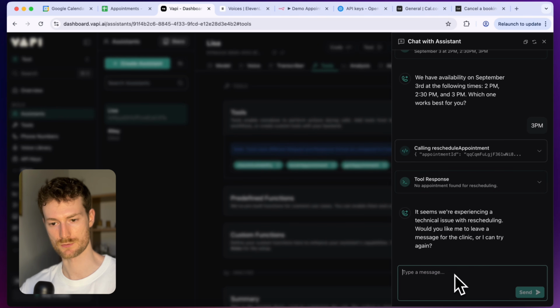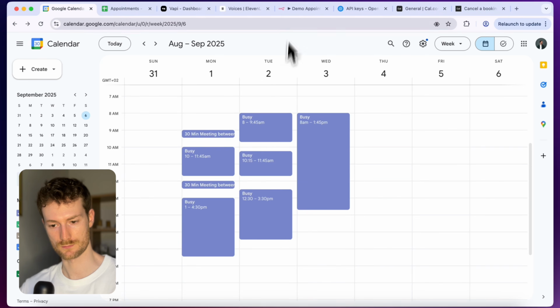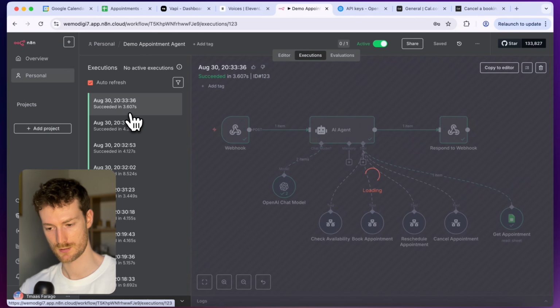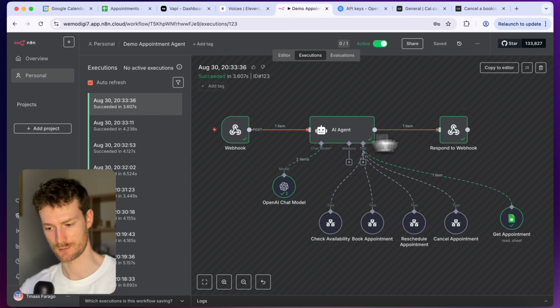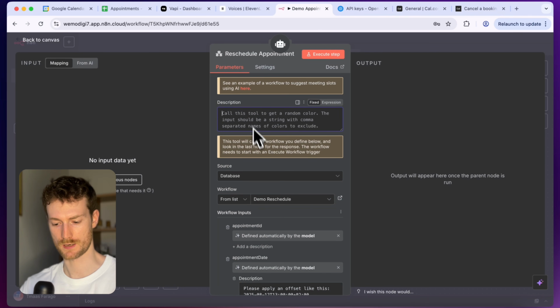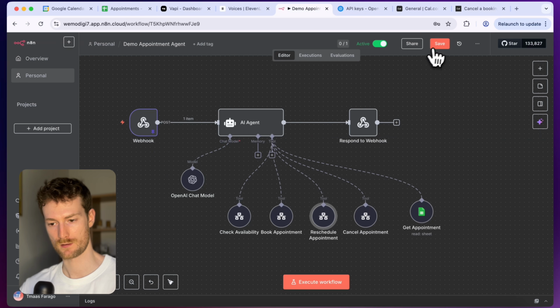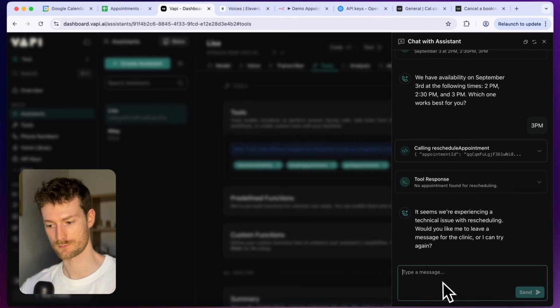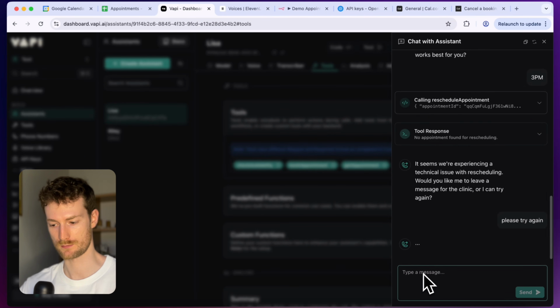It looks like there were some issues. So let's try to figure out what it was. You can go to the executions. And it looks like it didn't trigger the reschedule appointment flow. So let's open this up. Maybe we forgot to provide a description here. This tool's purpose is to reschedule an existing appointment. Let's try it out. So let's say, please try again.